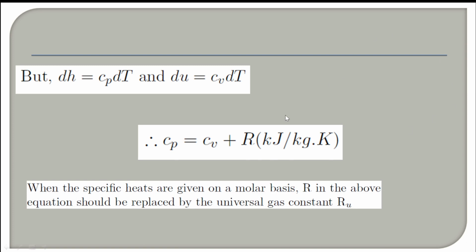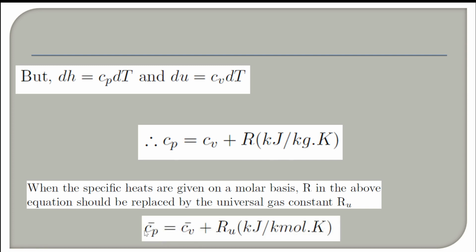This R is replaced by Ru when Cp and Cv are given on a molar mass basis. If Cp and Cv are on a molar mass basis, a bar is added on top of it. The unit will also be changed. It is Ru, in kilojoule per kilomole Kelvin.